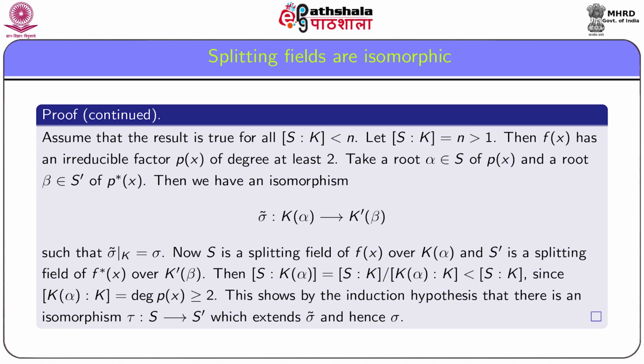This shows by the induction hypothesis that there is an isomorphism tau from S onto S dash, which extends sigma tilde and hence extends sigma.